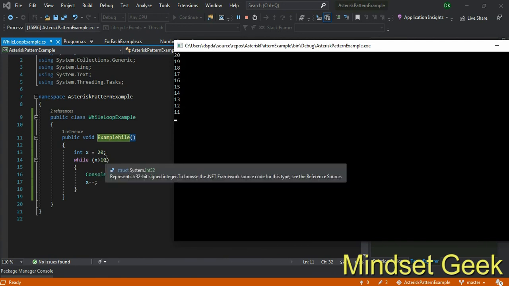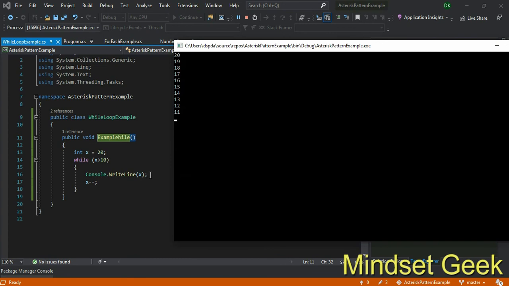Yes, that is true. Then execute the content, print 19 and decrement by 1. Now x is 18. 18 is greater than 10. Yes, that is true. Print 18 and decrement by 1. 18 minus 1, 17, like that.